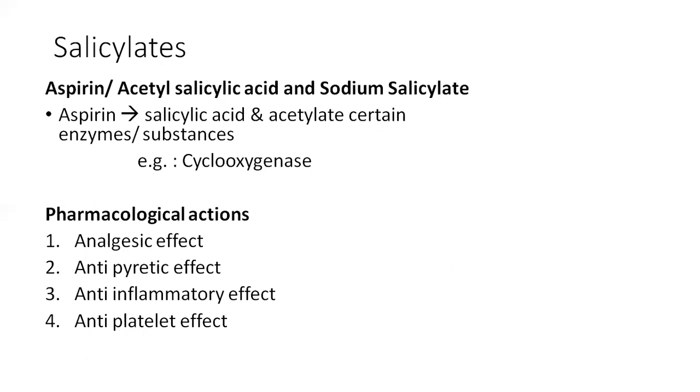Also, the endothelial cells synthesize prostaglandin I2, and this prostaglandin I2 will help the antiplatelet activity. So when aspirin is used at higher doses, it will inhibit the prostaglandin synthesis of PGI2 by the endothelial cells. So there will not be any antiplatelet activity if aspirin is used at higher doses.